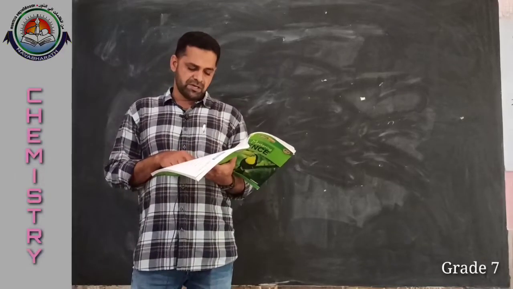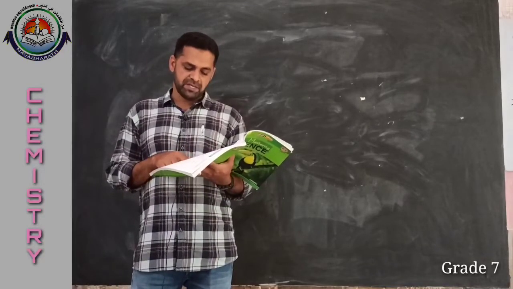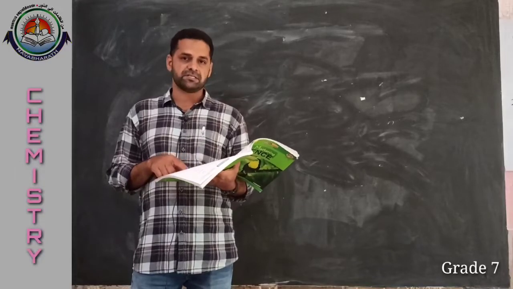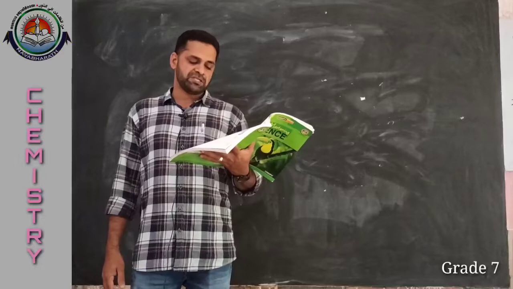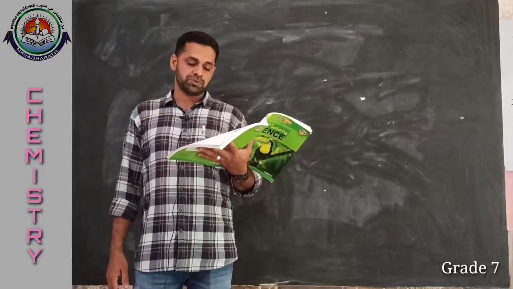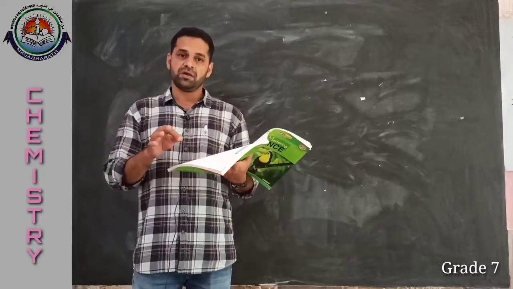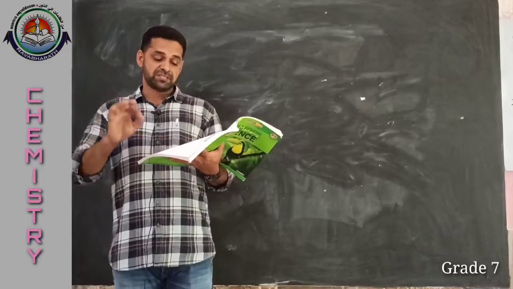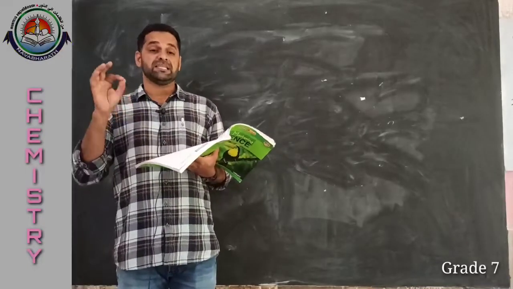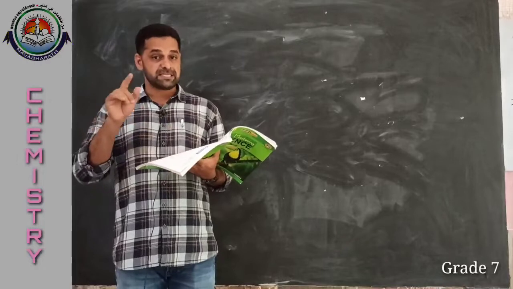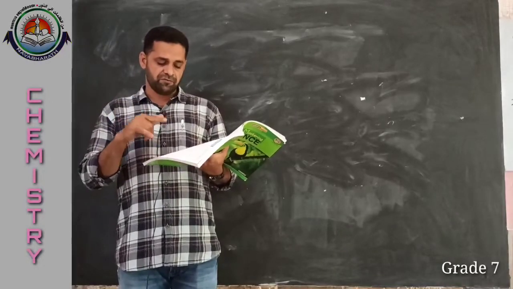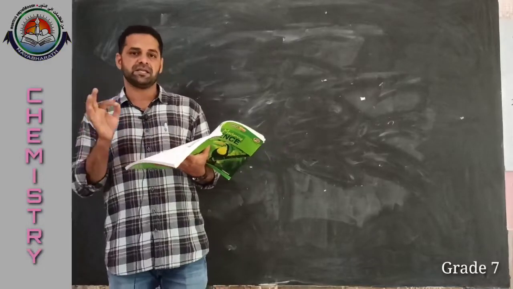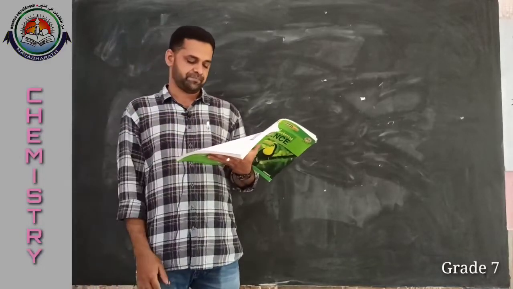Then, the rearing of silkworms for obtaining silk is called sericulture. So that is true. Then, the damaged or waste cocoons are used to produce raw silk. That is wrong. The damaged or waste cocoons are used to produce spun silk, not raw silk. So that statement is false. Instead of raw silk, you can write spun silk. So that is the correct answer.